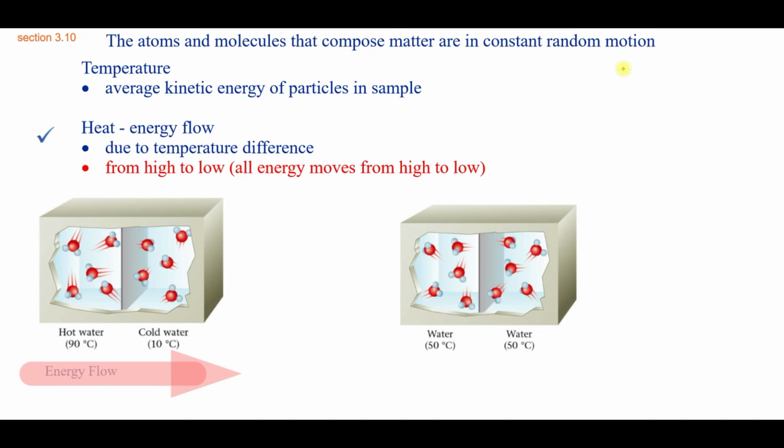If I have a box of water and on one side I have hot water, it's very common to show more energy with longer particles or perhaps longer arrows. That one has more energy than the second one. The length of the arrow shows the amount of energy. In physics, that's called a vector. I have the cold water on this side, it's only 10 degrees. Notice the little tails there are smaller. They have less energy. And so the energy is going to flow from the hot water to the cold water till eventually they're going to become the same temperature.